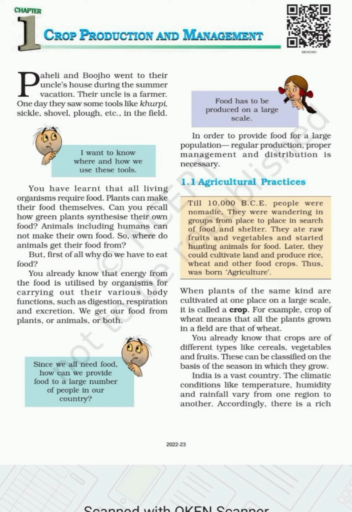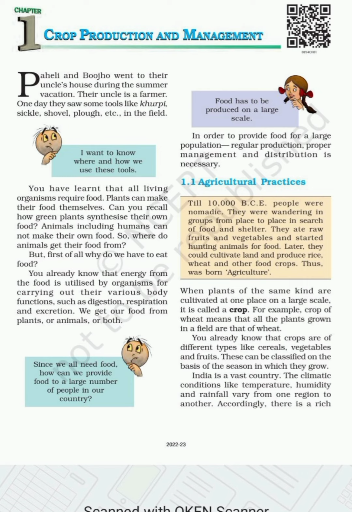But first of all, why do we have to eat food? There is a question comes to our mind, why we eat food. Okay, you already know that energy from the food is utilized by organisms for carrying out their various body functions such as digestion, respiration and excretions. We get our food from plants, animals or both. Okay, we get food from animals, plants also, and both plants and animals.